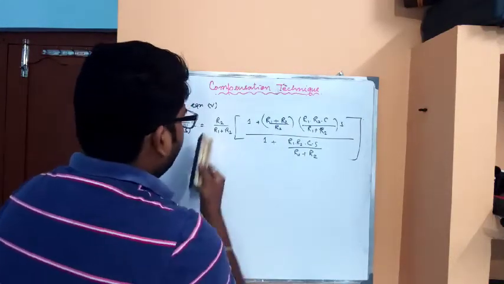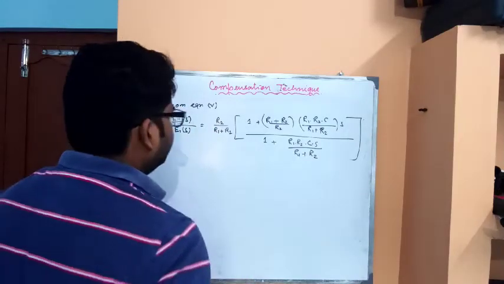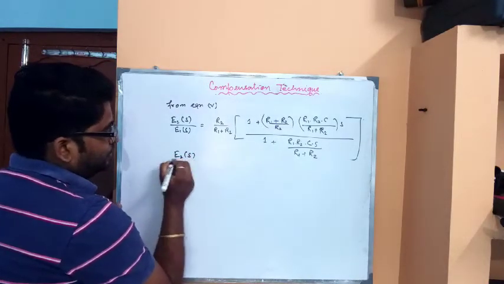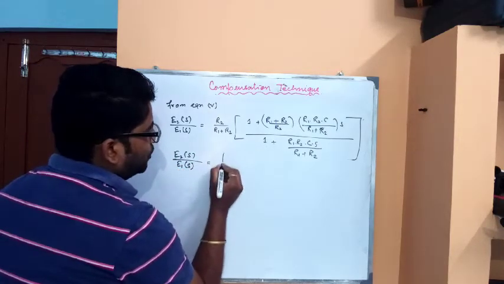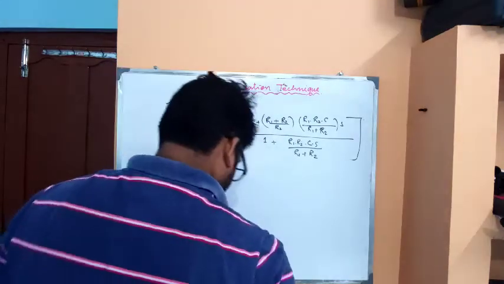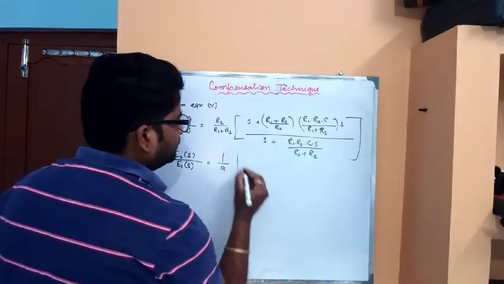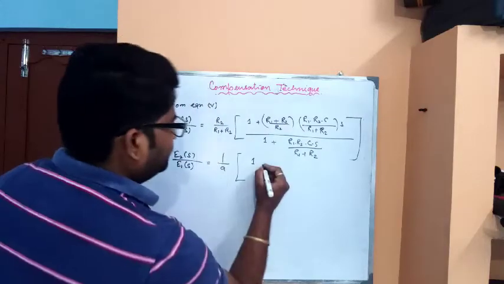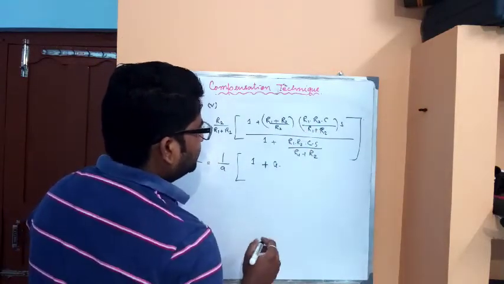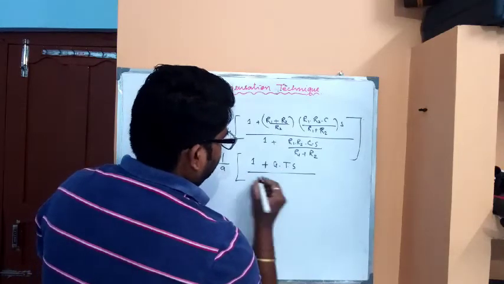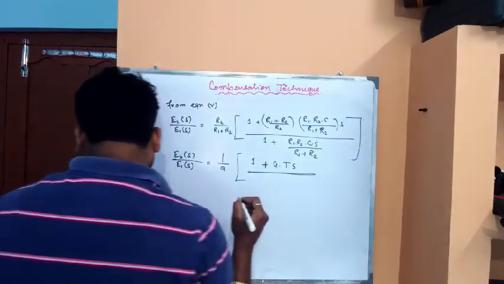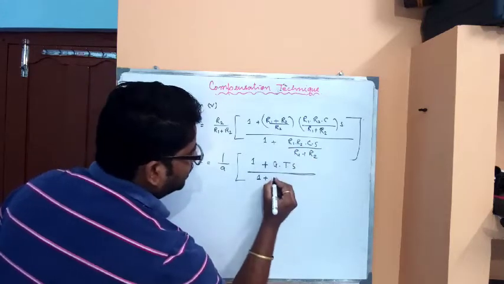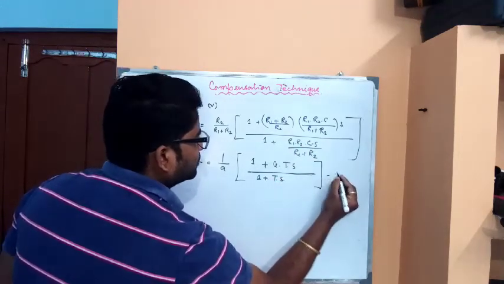Now we put the value of (R1 plus R2) divided by R2 equal to A. So E2 of S by E1 of S is equal to 1 upon A, the reciprocal of this parameter, into (1 plus A T into S) divided by the denominator (1 plus T into S). This is equation number 6.